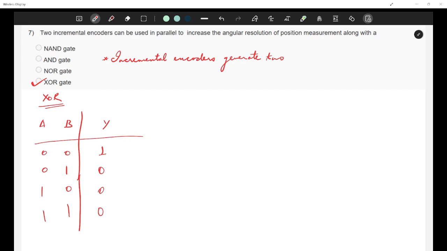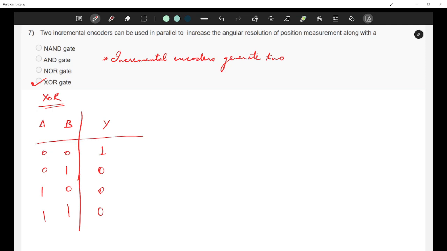It is XOR, it is not just OR gate. At least two should be 1 and two should be 0, na? Yes, ma'am. Which one is 1? Second and third should be 1.